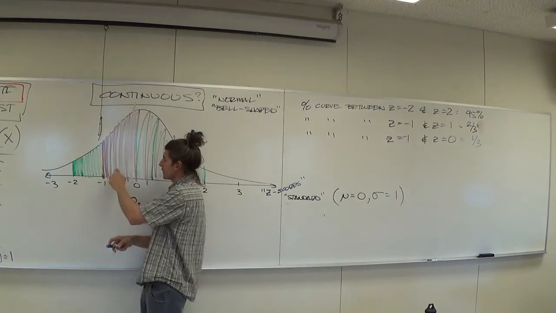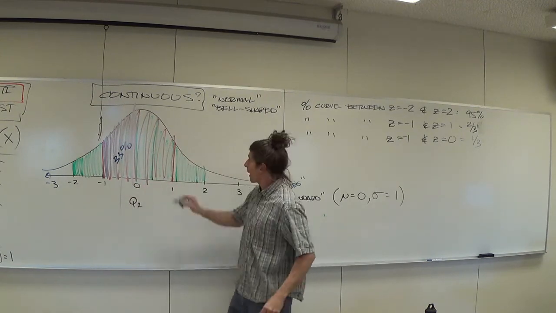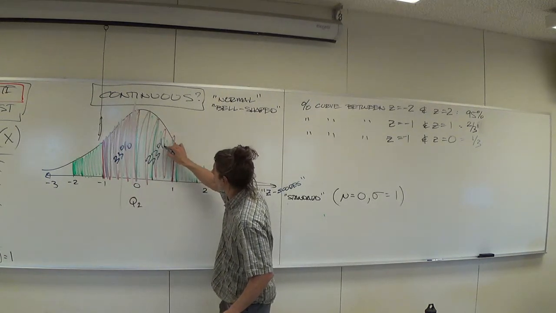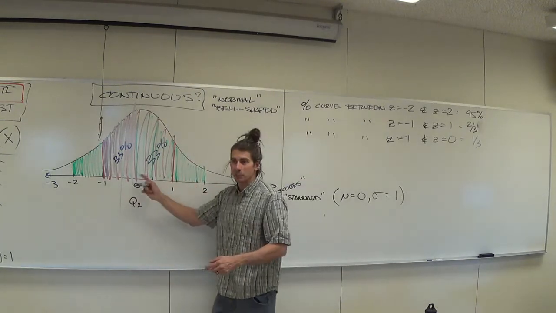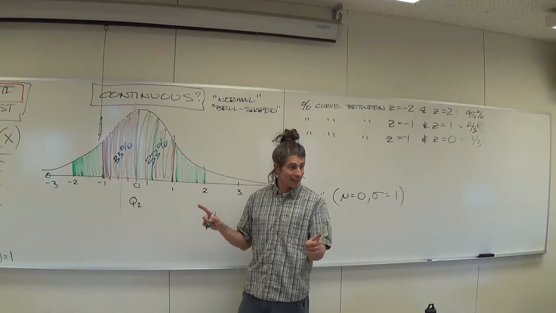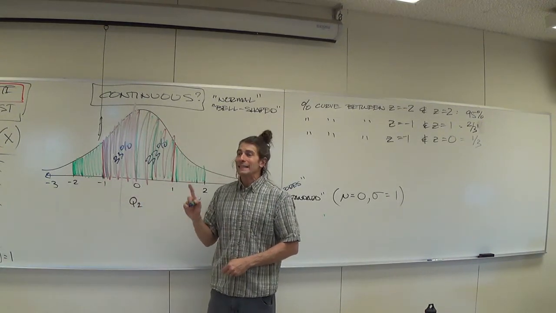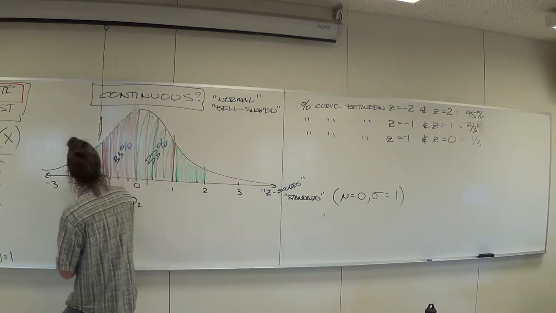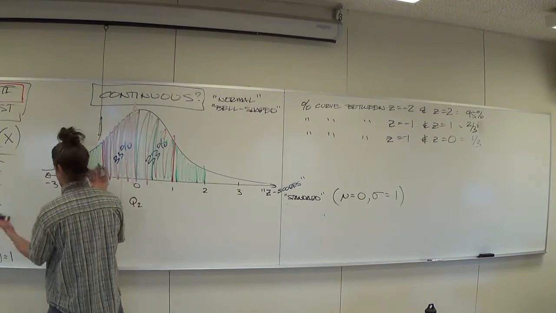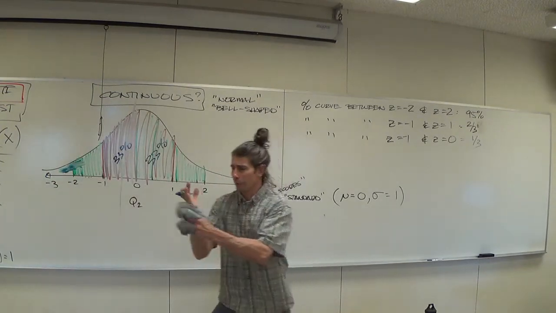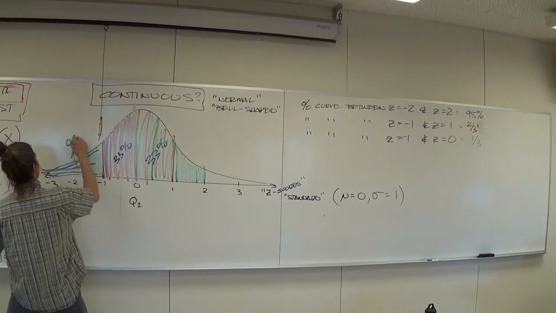Think about it this way. This is roughly 33% of the curve. That means this over here is also 33% of the curve. These two halves are both 33%, roughly 1/3, right? So that's 66%. That means the other 1/3 has to be split amongst these two tails. So if this is 33%, do you agree that this whole curve here, all the way down to infinity, has to be about 17%.